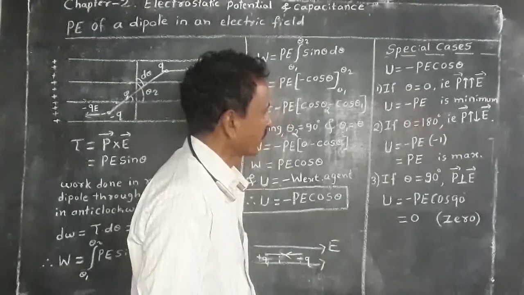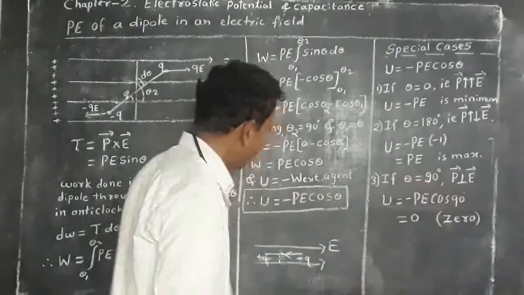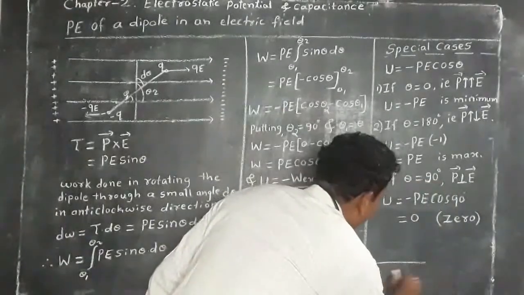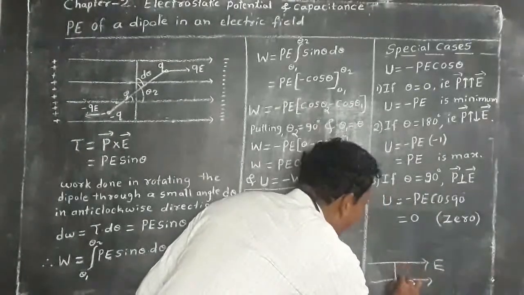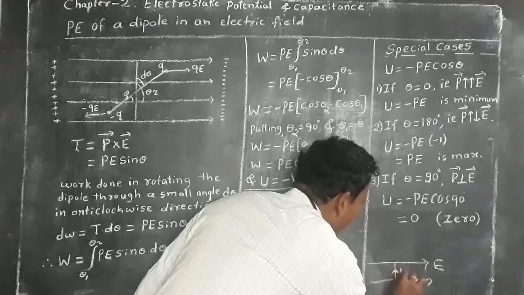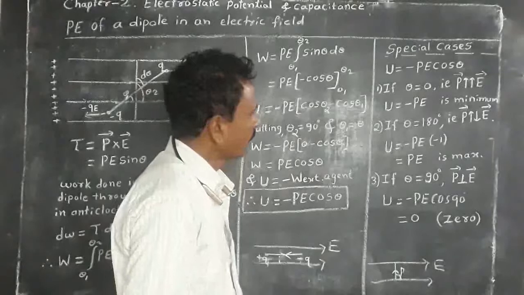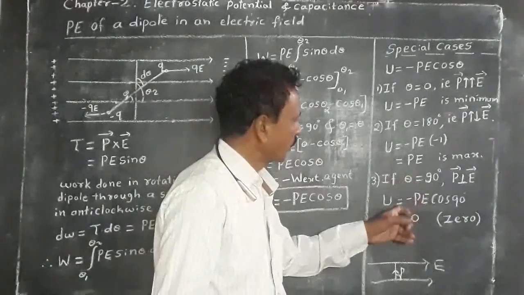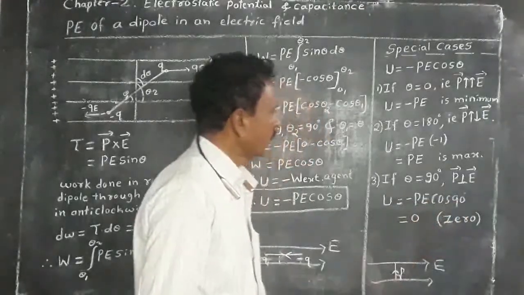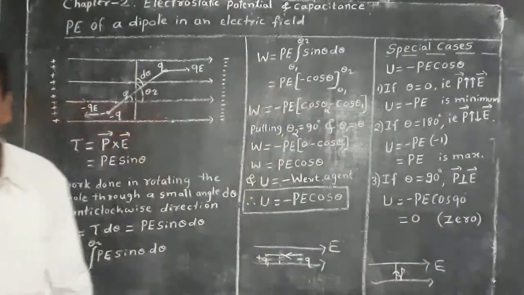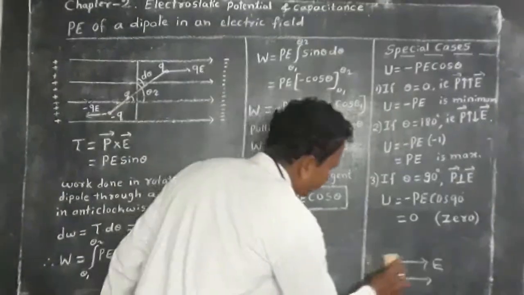Now, if theta equal to 90 degree, that means if the electric field E and dipole moment P make an angle of 90 degree, then cos 90 equal to 0, hence U equal to minus PE cos 90 equal to 0. Hence potential energy of a dipole is 0 at 90 degree.